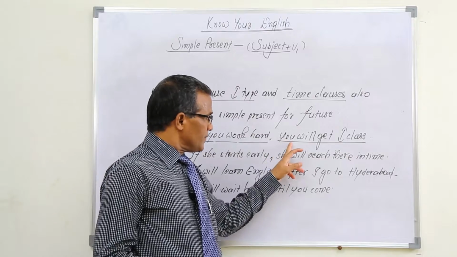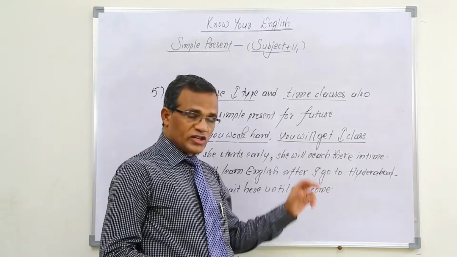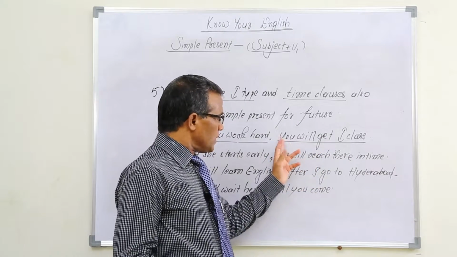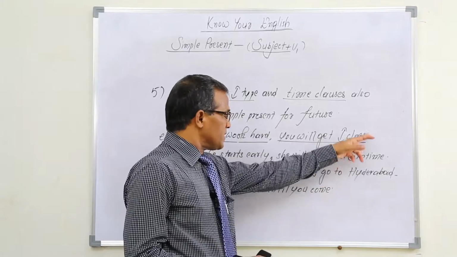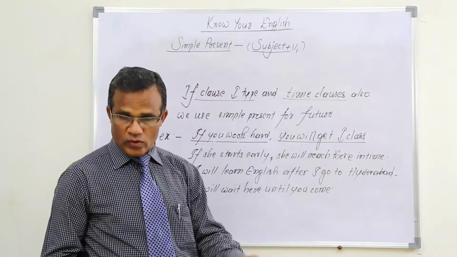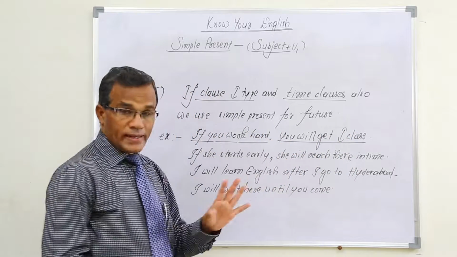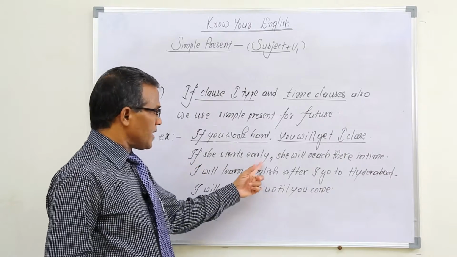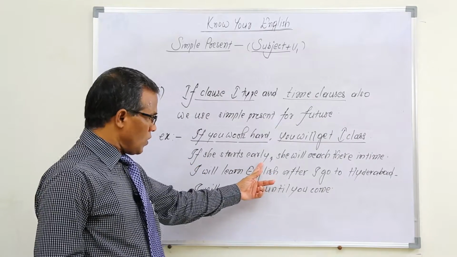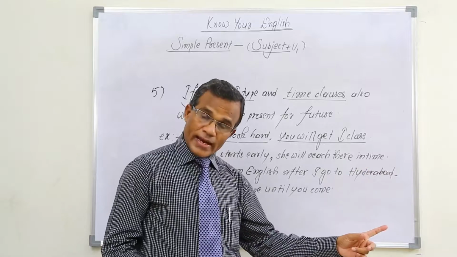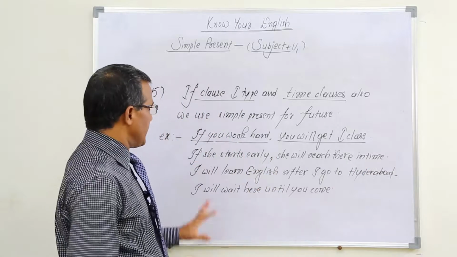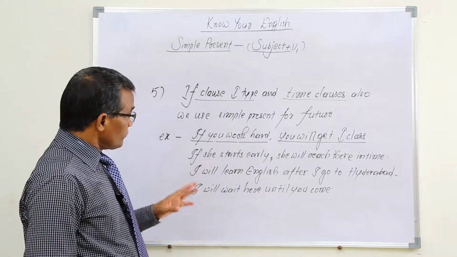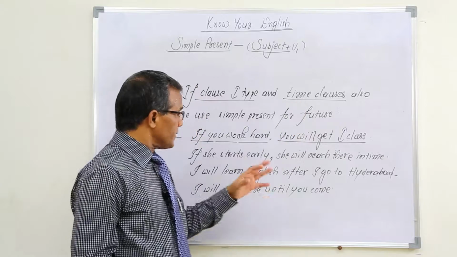And in the same way, you is subject, will get is verb here, so only one subject and only one verb is there, which is a part of a sentence, so it is also called clause. Okay, now clause is clear. And in the same way, if she starts early, this is one clause. She will reach there in time is also one clause. Okay, and time clauses we are talking about.